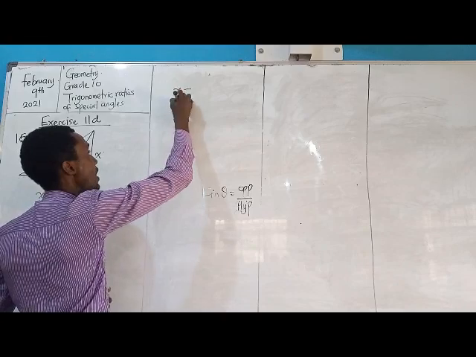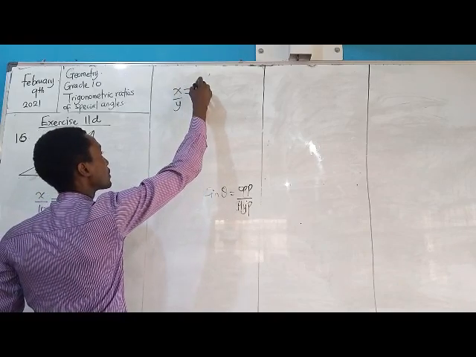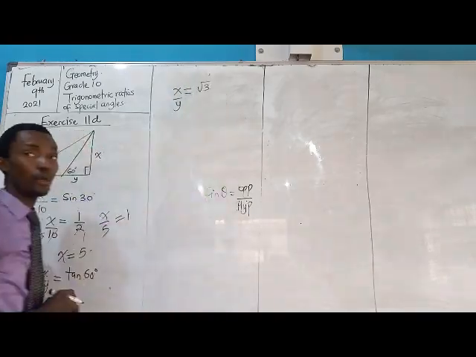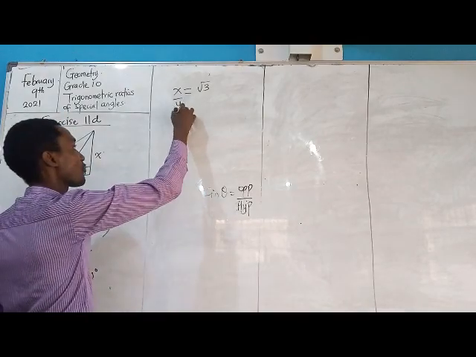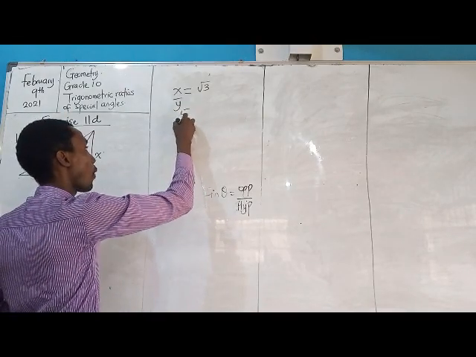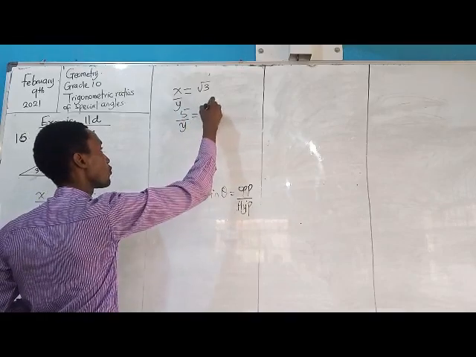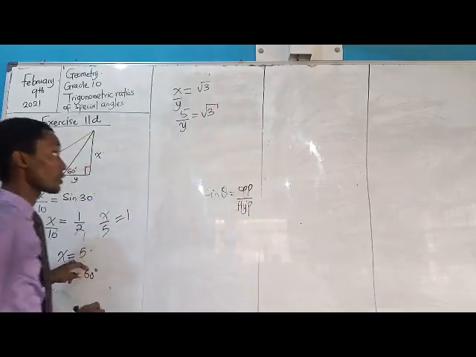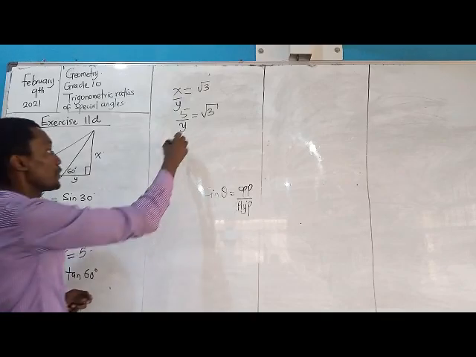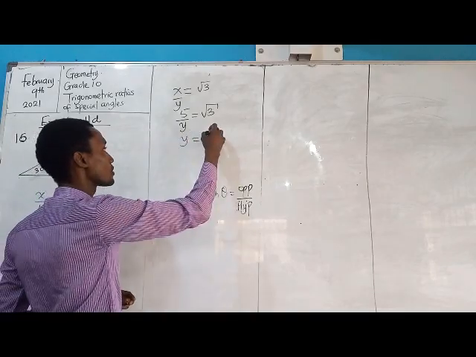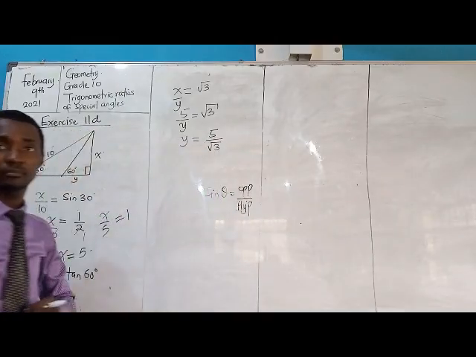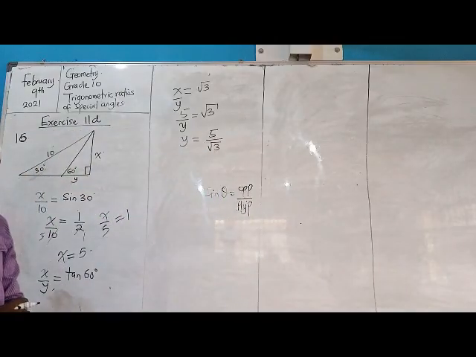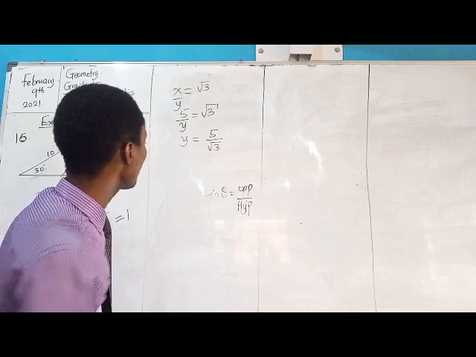What is tan 60? X over Y is equal to what? Root 3. Is that not? What is X? X is what? 5. So I'll have 5 over Y equal to square root of what? 3. Is that not? So what then would Y be? Y will now be equal to 5 over root 3.